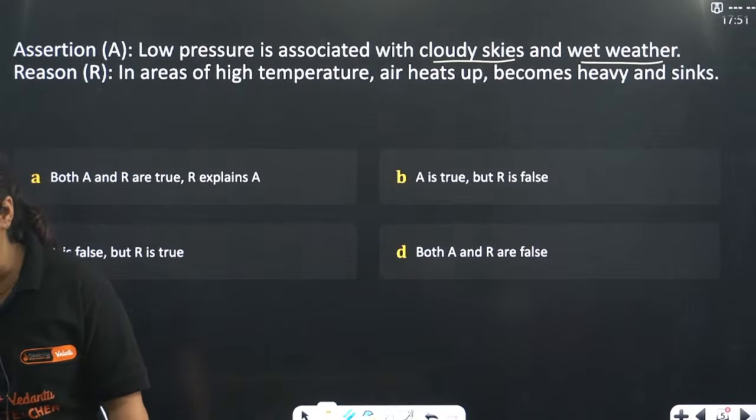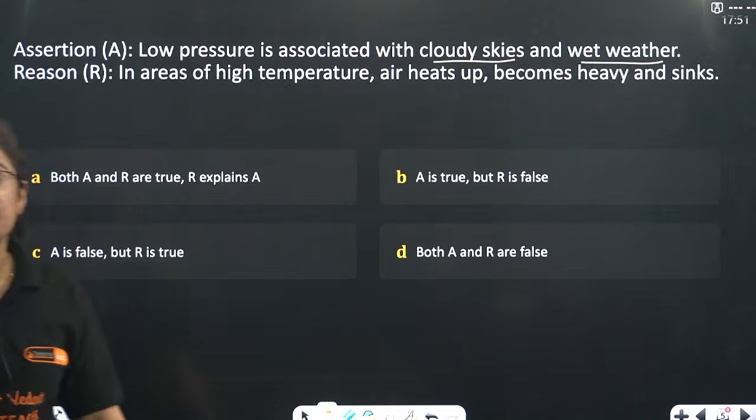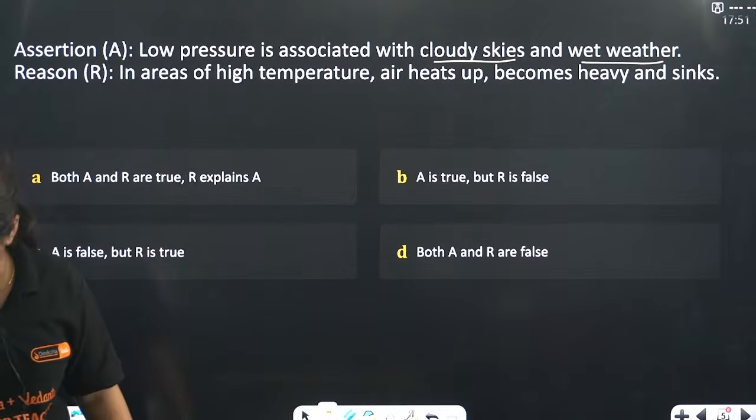Hello. Which topic is this question from, ma'am? Beta, the question is from the topic low pressure. Arey, this is from atmosphere and climate, bhai. Hi, hello everyone. Fine.